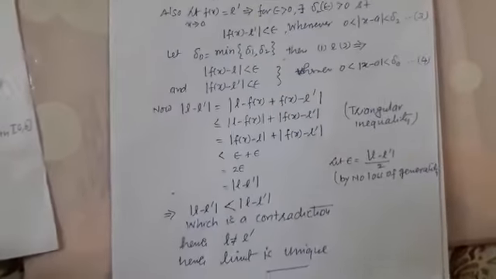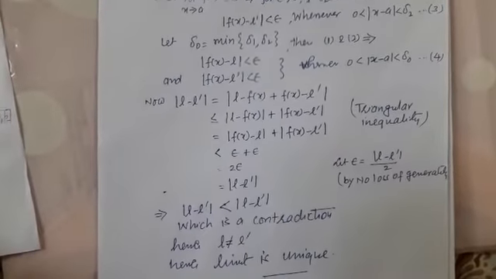Now to join 2 and 3, let delta naught be the minimum of delta 1 and delta 2. So the second and third conditions are combined: the absolute difference of f(x) and L, and of f(x) minus L dash, will be less than epsilon whenever the absolute difference of x minus a is less than delta naught. This inequality stands for 4.